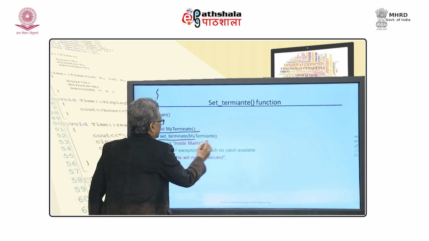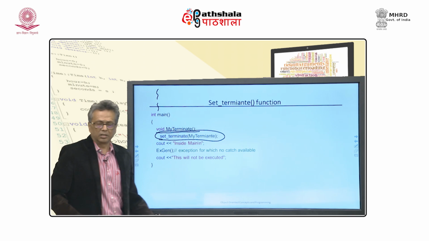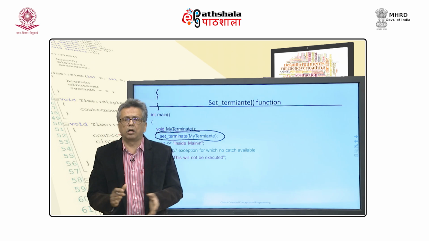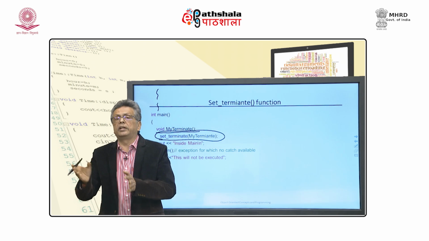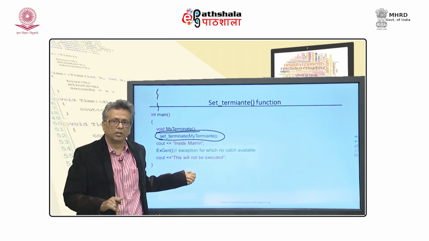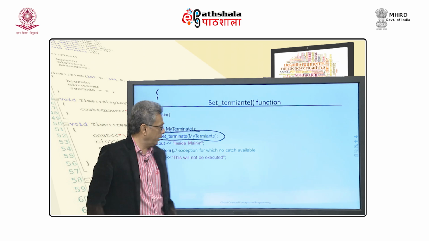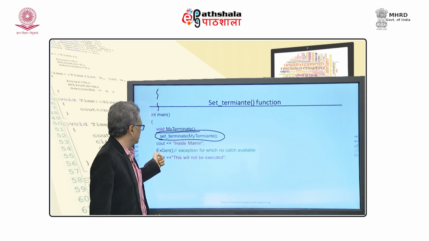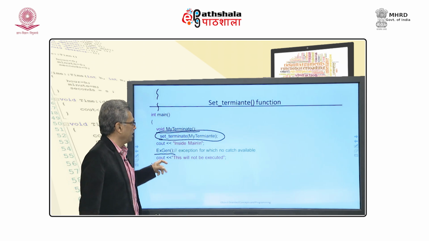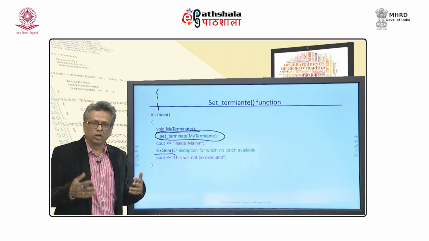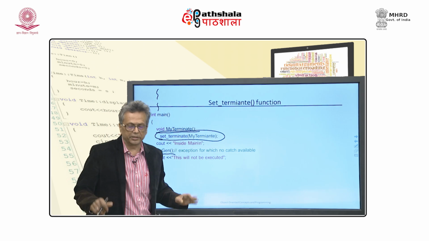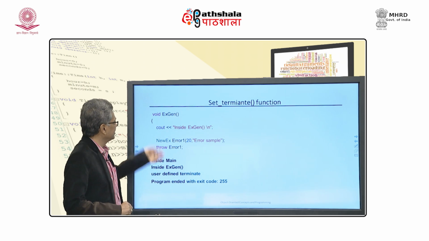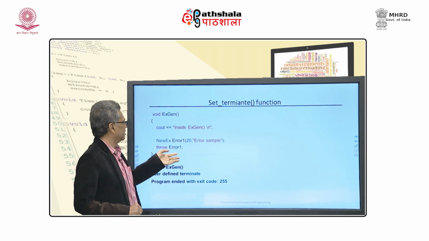Now, this is a very important statement for us. It tells the system that if ever an exception is thrown and not caught, please do not call the system-defined terminate function, call my terminate function. So, inside main, you just generate an exception. Obviously, because the exception is generated and not caught, the next statement will not be executed. What you get is something like this, and this is the exception generator.